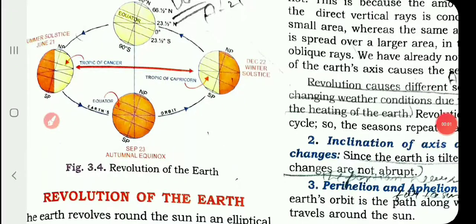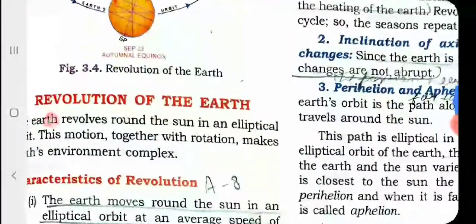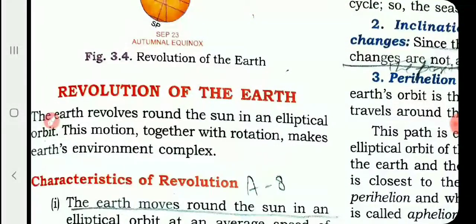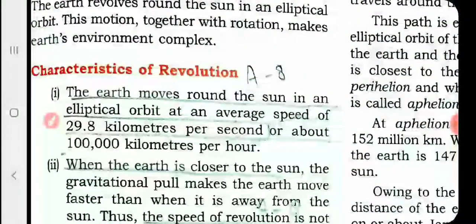Good morning, students. Today we are going to discuss the revolution of the earth. Do you know what revolution is? Revolution means movement of the earth around the sun. Movement of the earth around the sun in an elliptical path or elliptical orbit is known as the revolution of the earth. Now let us see what the characteristics of revolution are.